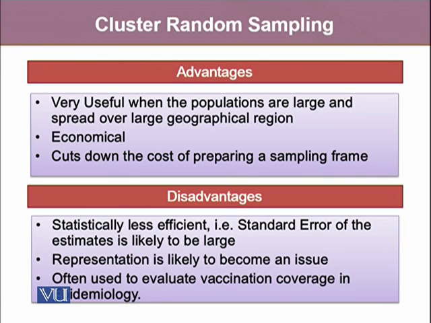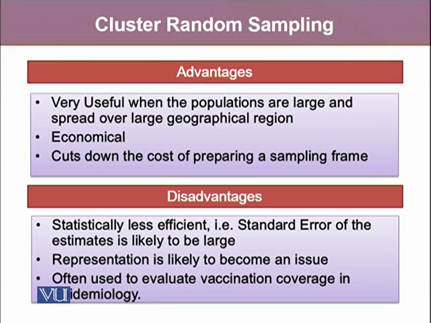It also cuts down the cost of preparing a sampling frame, since it doesn't require a whole sampling frame, because once the cluster is selected, you're going to study all of them. But one can use two-stage cluster sampling, where we can further take the sample out of the cluster using a certain random methodology. But most of the time, when we are talking about cluster random sampling, it's our cluster that's the basic sampling unit. A few disadvantages include that they are statistically less efficient. That is, their standard error of the estimates is likely to be large.